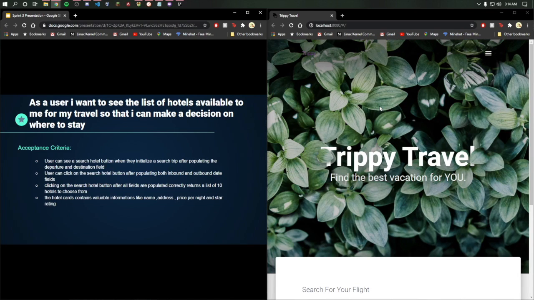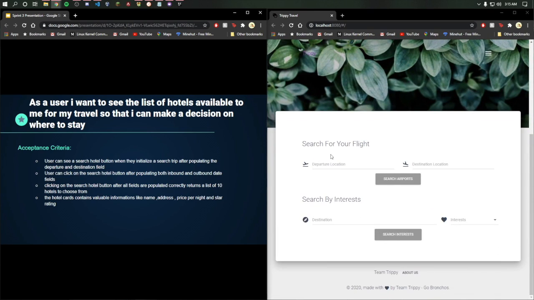As a user, I want to see the list of hotels available to me for my travel so I can make a decision on where to stay. The acceptance criteria for this child user story is: the user can see a search hotel button when they initialize a search trip after populating the departure and destination field.